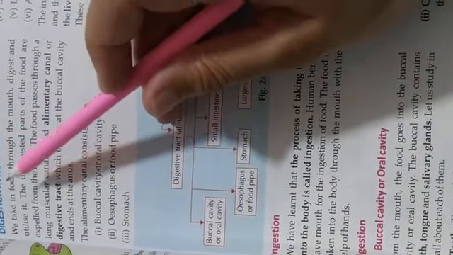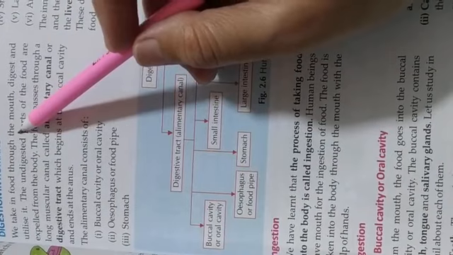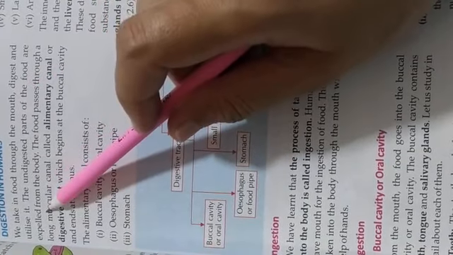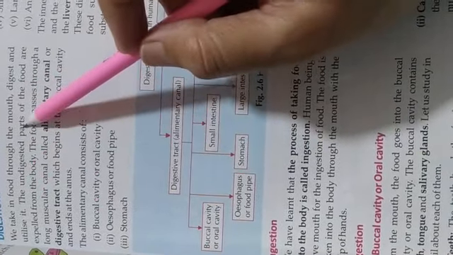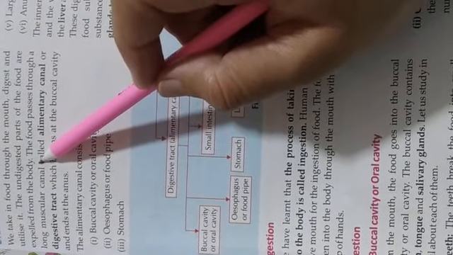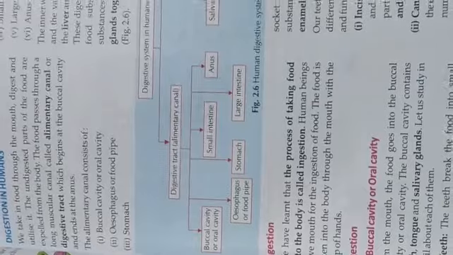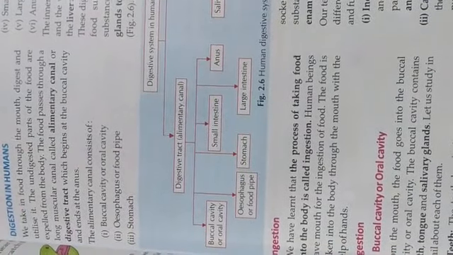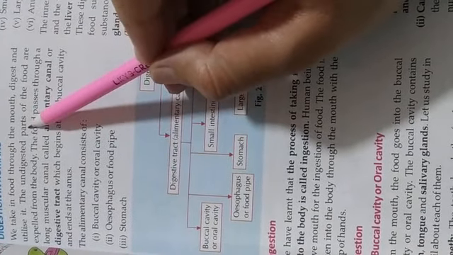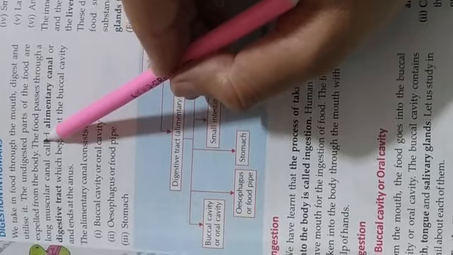We will start digestion in humans. We take in food through the mouth, digest and utilize it, and the undigested part of the food is expelled from the body. This is the digestive system. We intake food through the mouth, digest it, utilize it, and then the undigested part of the food comes out of our body.